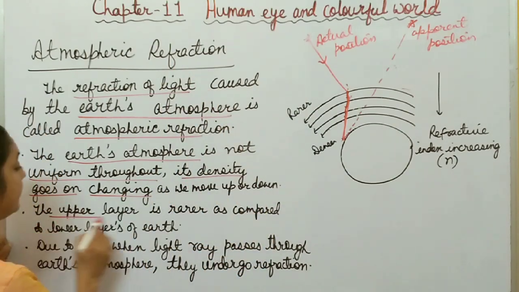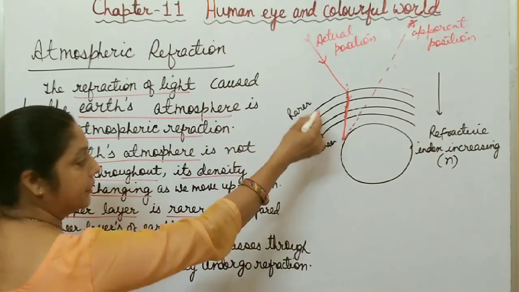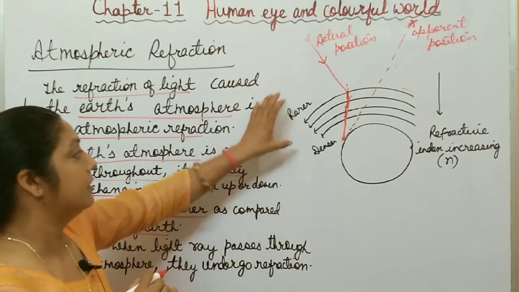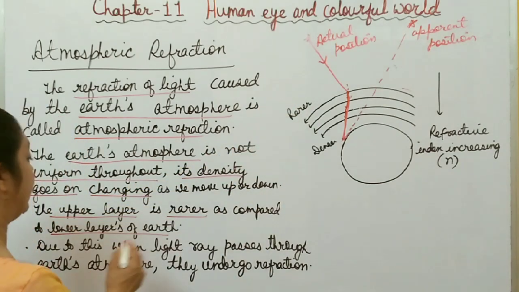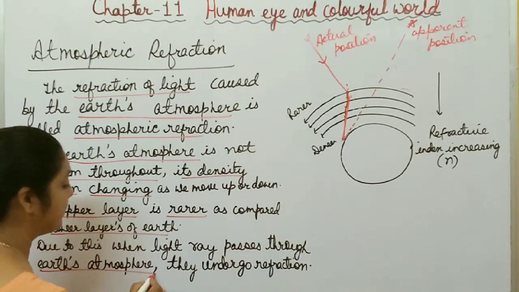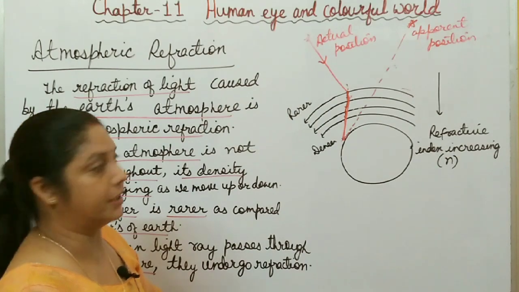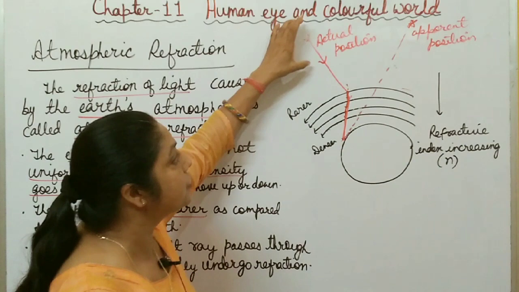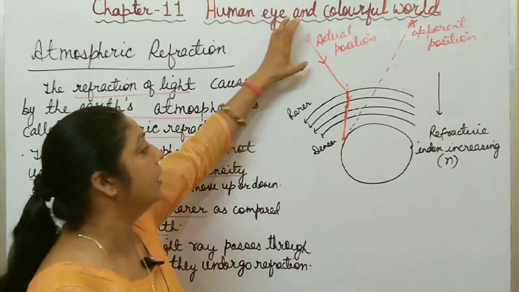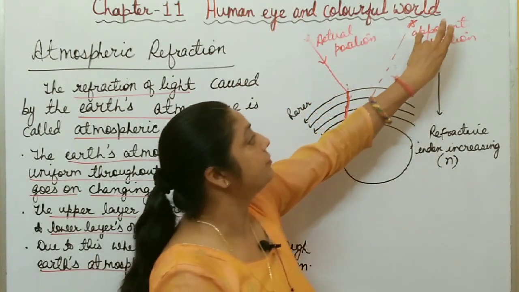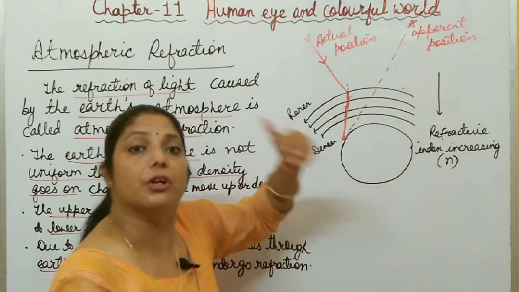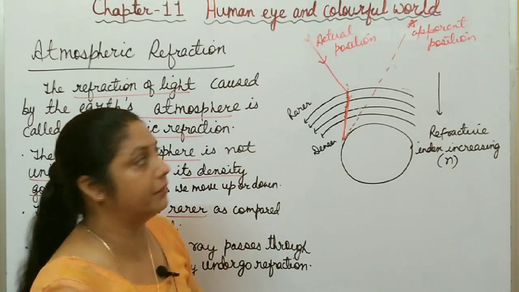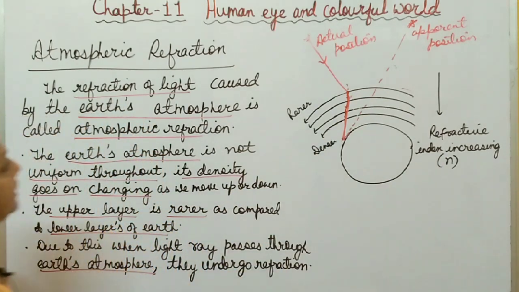The upper layer is rare as compared to the lower layers of Earth's atmosphere, and due to this difference in density, when light rays pass through Earth's atmosphere, they undergo refraction. Due to this atmospheric refraction, you are not able to observe the actual position of the object in the sky. You are able to observe the apparent position, and the apparent position also changes with time due to change in temperature of different layers of the atmosphere with time. This is about atmospheric refraction.